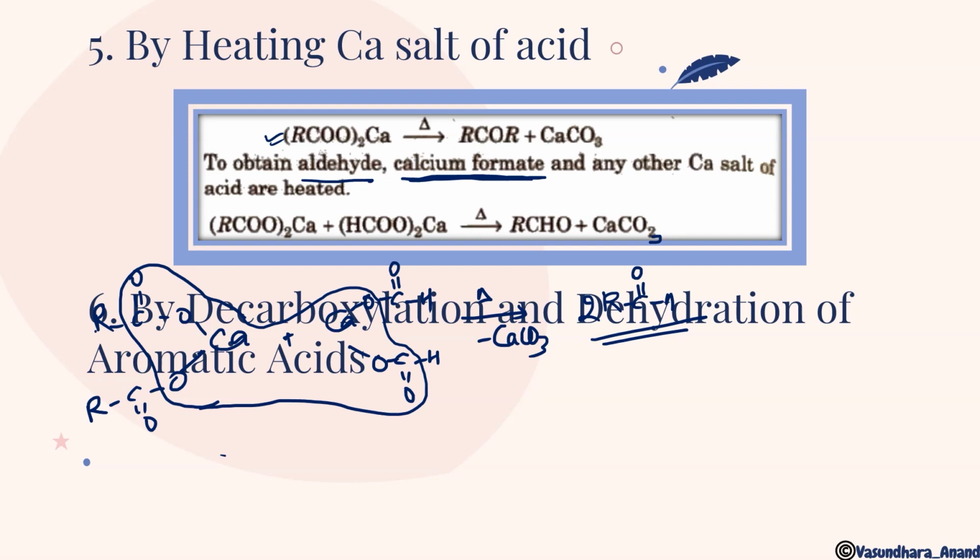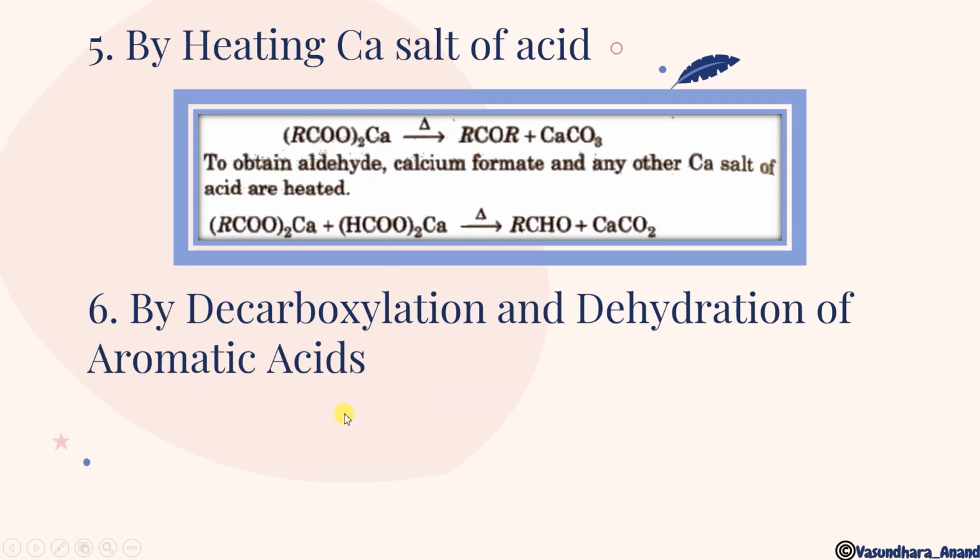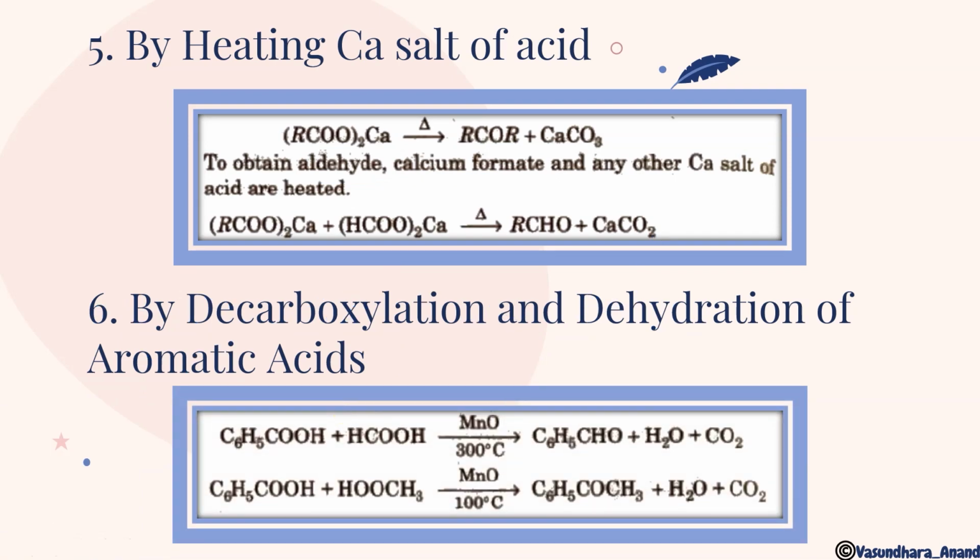Next is by decarboxylation and dehydration of aromatic acid. Decarboxylation means carbon dioxide gas, and dehydration means water will come out. So here this is C6H5COOH. When it reacts with another acid, formic acid, in presence of MnO at 300 degrees Celsius, CO2 will come out, and water will also come out. So H2O and CO2 will come out, and C6H5CHO is left.